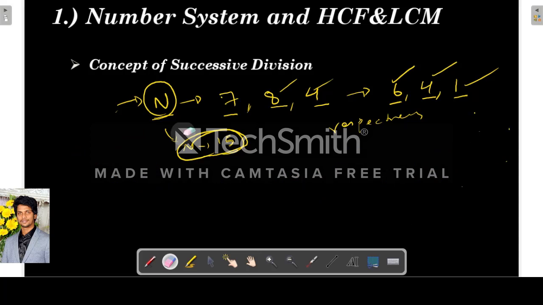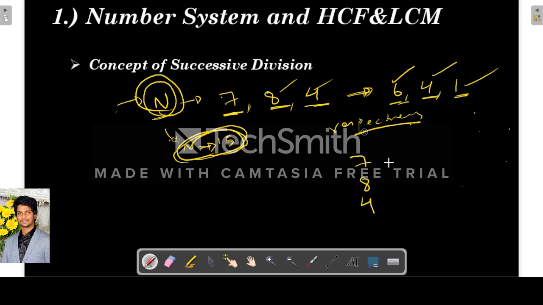So I will again explain. The question can be like this: when a number n is successively divided by 7, 8 and 4, it will give remainders 6, 4, 1 respectively. What is the remainder when the same number is divided by 15? So how will we solve this? It is given that the number is successively divided by 7, 8 and 4, and they yield 6, 4, 1 as remainders respectively.